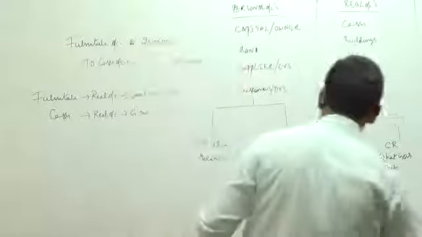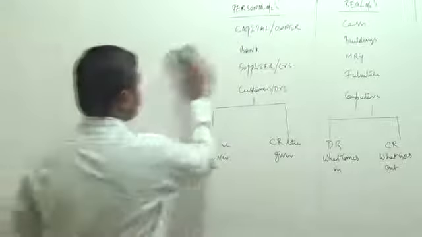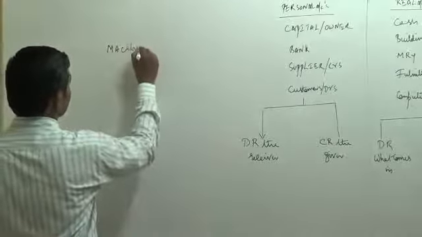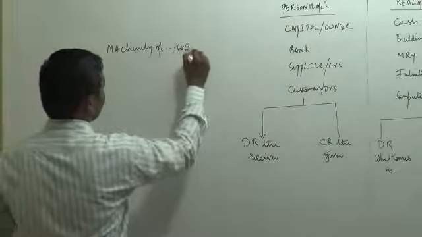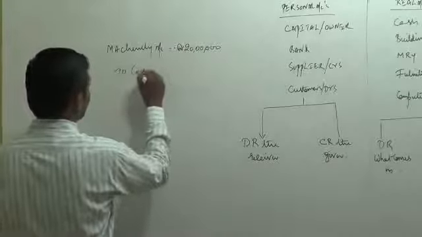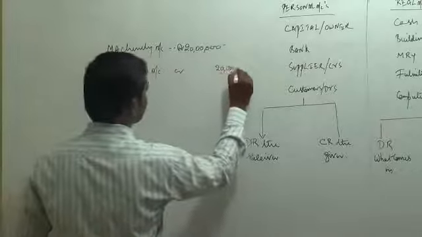Let us record the entry. Machinery account debit 20 lakhs to cash account credit 20 lakhs.